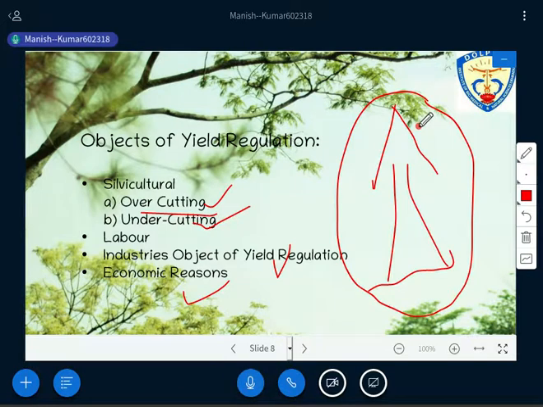Right. So I would like to conclude the session here itself, and in the next session we will discuss the methods of yield regulation, right? As I told you, we have discussed only the basics of yield and yield regulation today, and I have also discussed sustained yield. So all these concepts have been discussed today. If you have any question, you can ask, and in the next session we will discuss the methods of yield regulation itself, right? And then we will also discuss lots of mathematical formulas, which I am going to simplify and explain in a very simple manner so that you can understand the concept here.